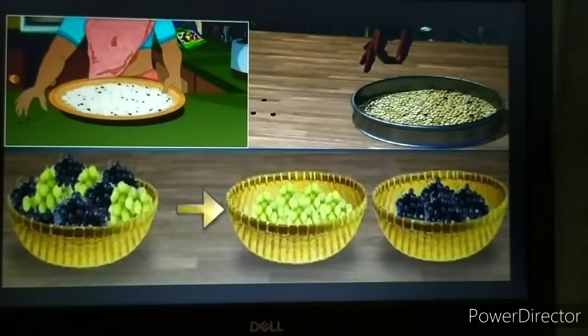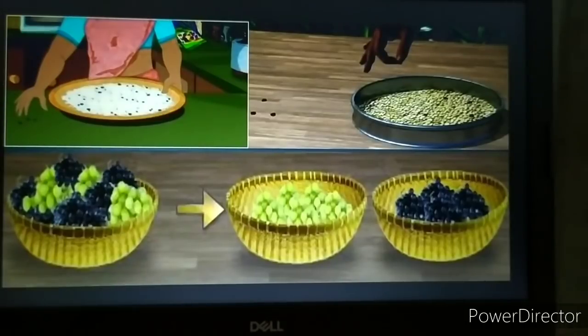The third example that you see is of grapes. Two different color grapes are present here, the black and the green. And this, I suppose, everyone must have done at home. Suppose you like green grapes and mother has given you a mixture of both, so what do you do? You separate out the different color grapes and give them to your mother saying that I don't want to eat it, or maybe you are providing it to your younger brother or sister.